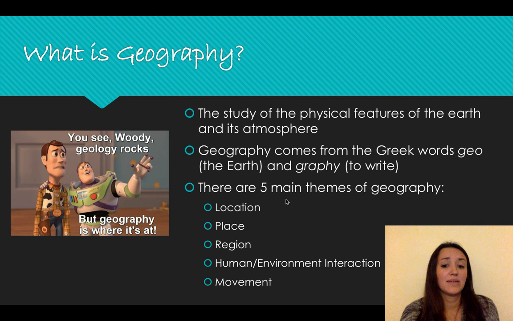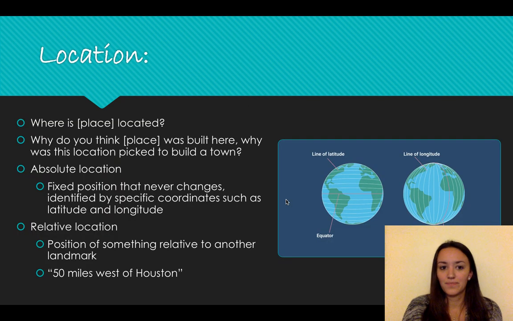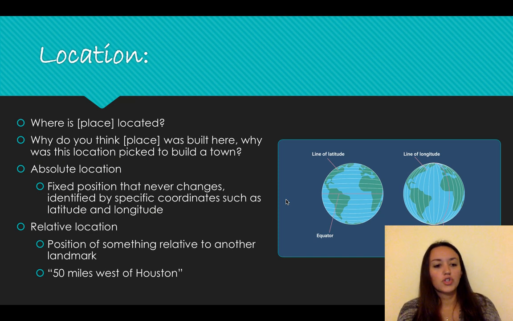There are five main themes of geography: location, place, region, human environment interaction, and movement. So, location, pretty simple. Where is a place located? There are two ways you could break this down. The first one is absolute location. Absolute location is the location that does not change. No matter where you are in the world, you could say that location is at X degrees north and X degrees west, and it'll always be in that location. It doesn't matter where you are. So that's latitude and longitude, which we'll get into in the next lesson.